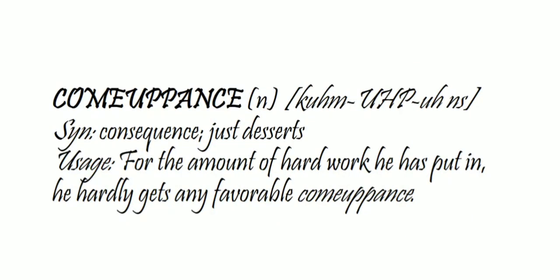So next one is comeuppance. It's a noun form which means consequence, just desserts. It's a result, which means for the amount of hard work he had put in, he hardly gets any favorable comeuppance. Though he had done the work hard, or he has put more effort into that work, he hardly gets any favorable consequence. So he didn't get the result as expected, right? The word hardly is used in a negative form. It is a negative way of representing the sentence.